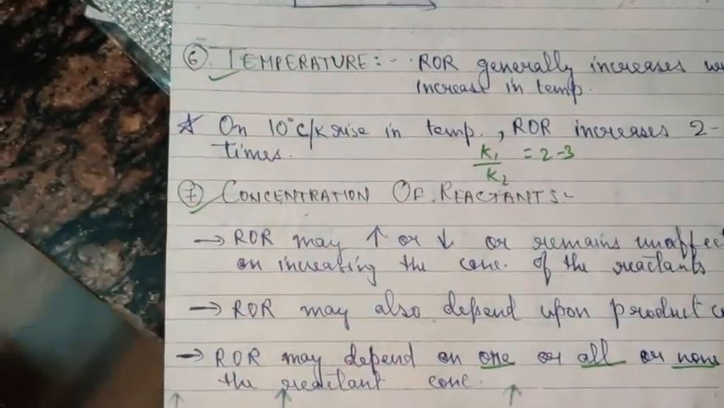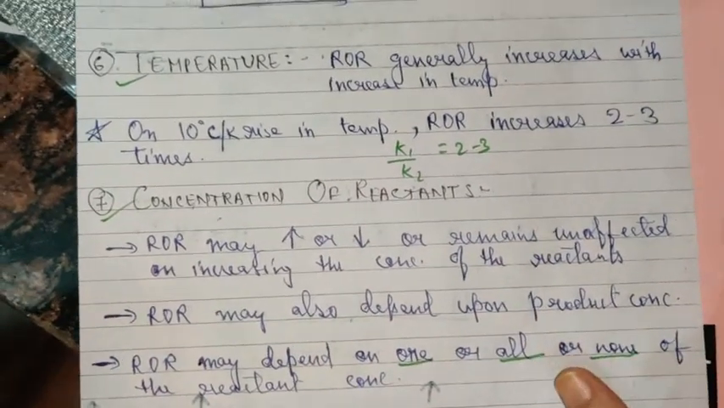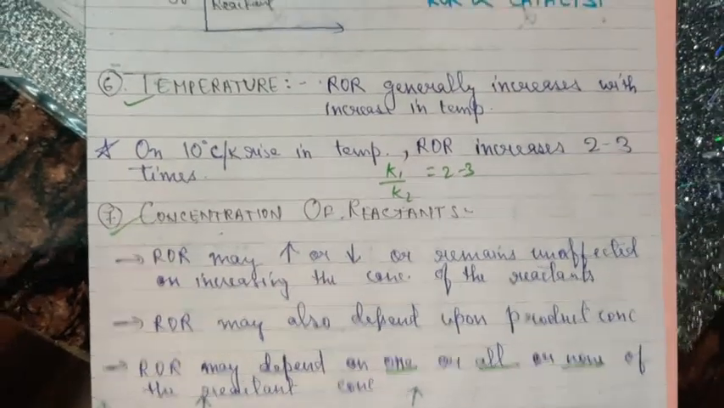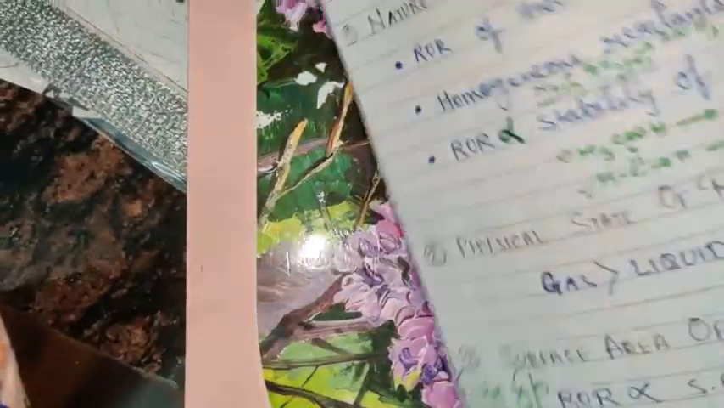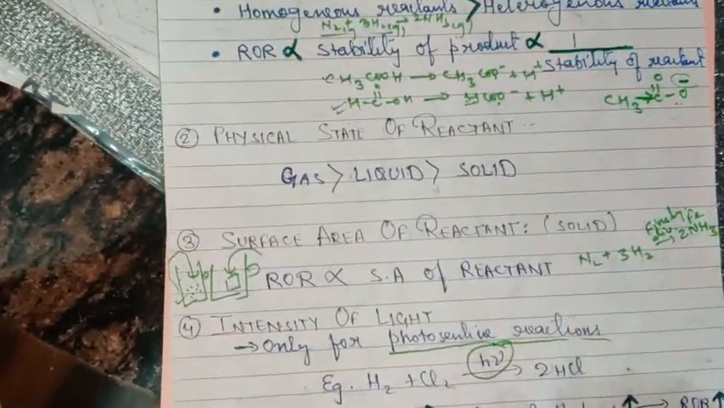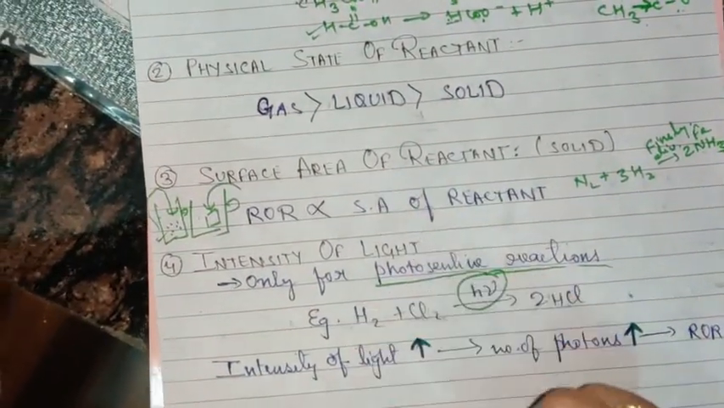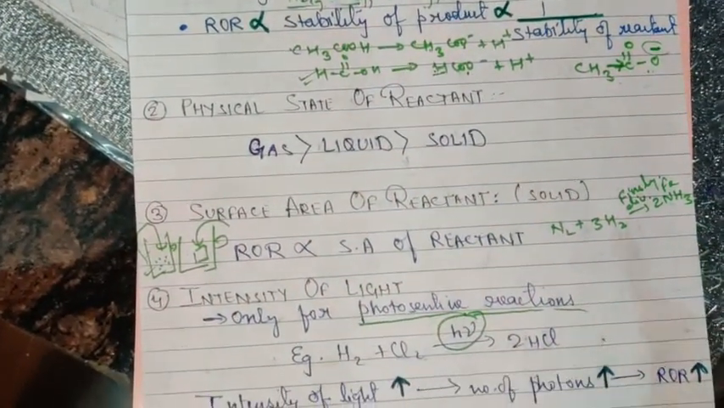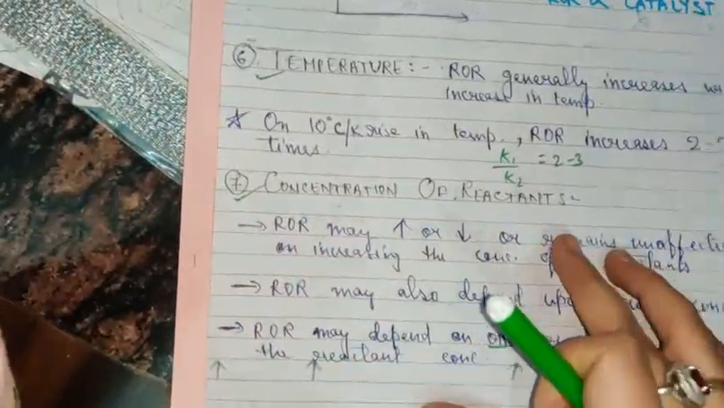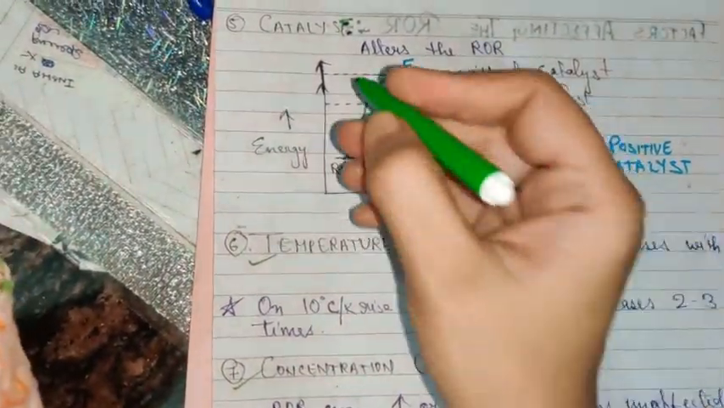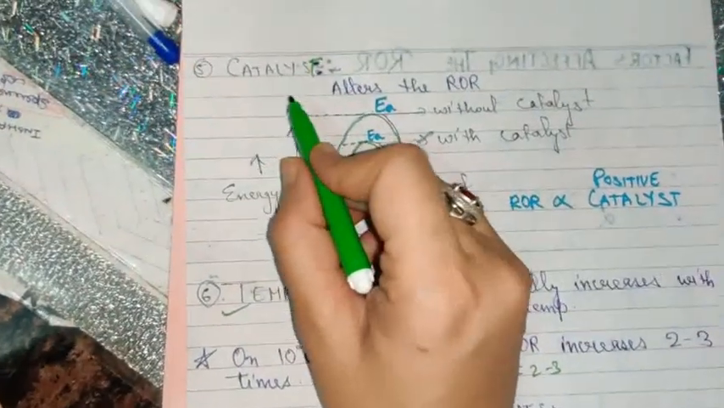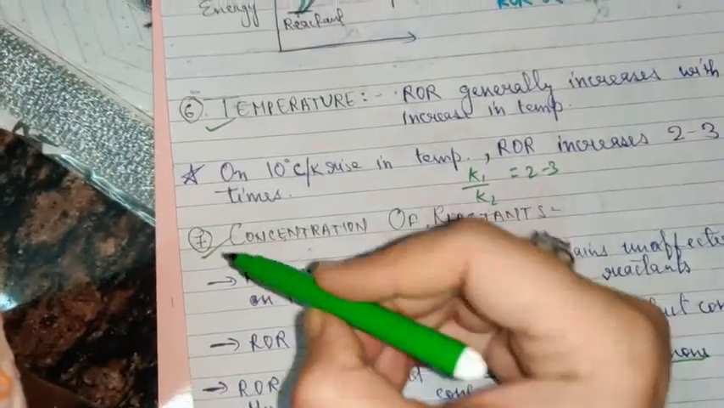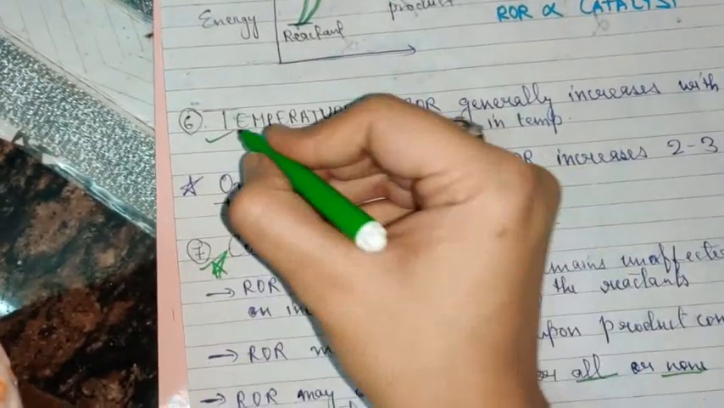So in today's session, we discussed the factors affecting the rate of the reaction. We discussed the first factor, that is the nature of the reactant. Then we discussed the physical state of the reactant. We discussed the surface area, intensity. So I have mentioned the order in short also. Catalyst is also somehow important, because this will also be considered later on in the chapter. But the most important ones are concentration and temperature.